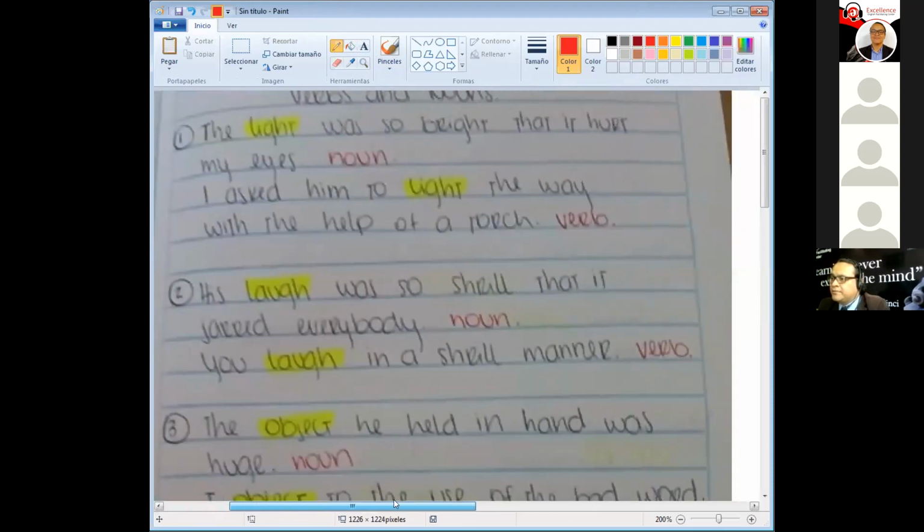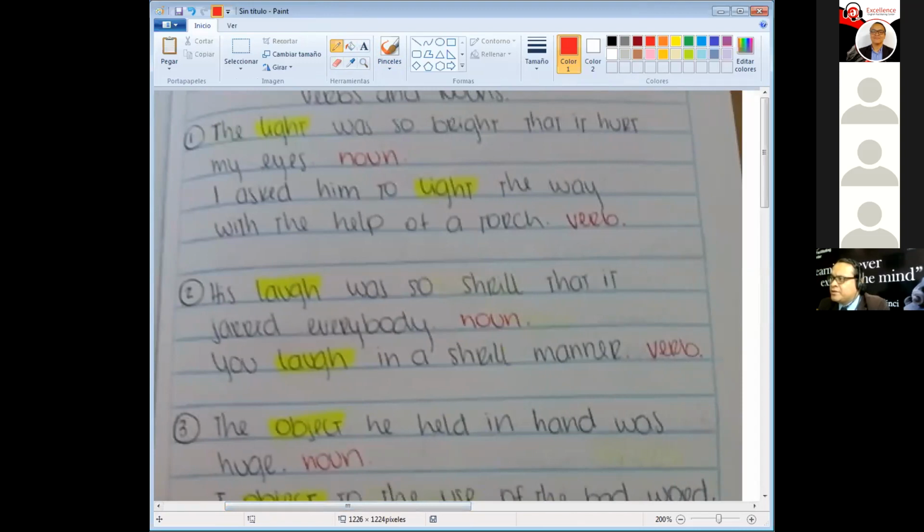Beto, can you help us read number 1? Are you still with us? Or let's say Charlie? Okay, go ahead, Charlie. Number 1. The light was so bright that it hurt my eyes. The light is a noun, right? Excellent. I asked him to light the way with the help of a torch. That is correct. We're using it as a verb. Nice.